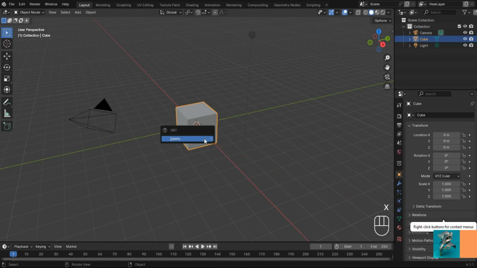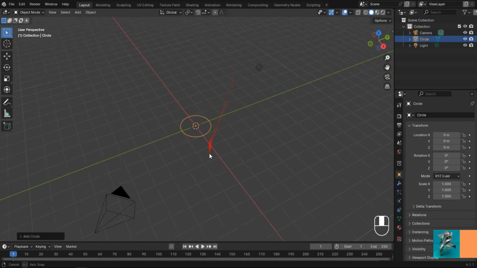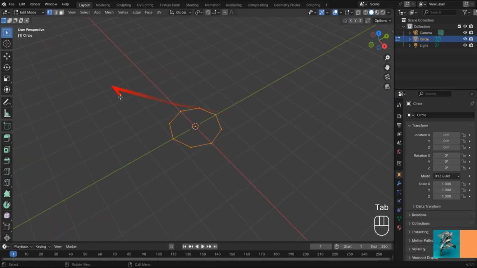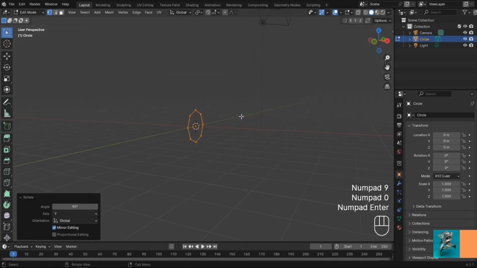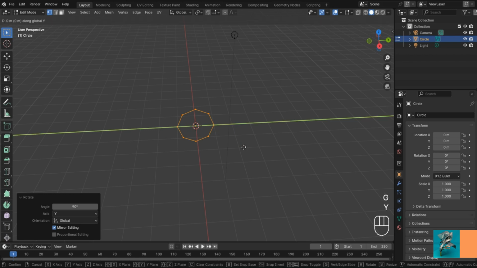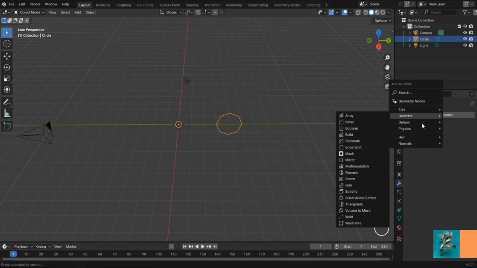Press X, delete the default cube, add a circle and set the value to 8. In this case, rotate 90 degrees on the Y-axis and move 4 units on the Y-axis in Edit Mode. Add a Screw modifier and set it like this.